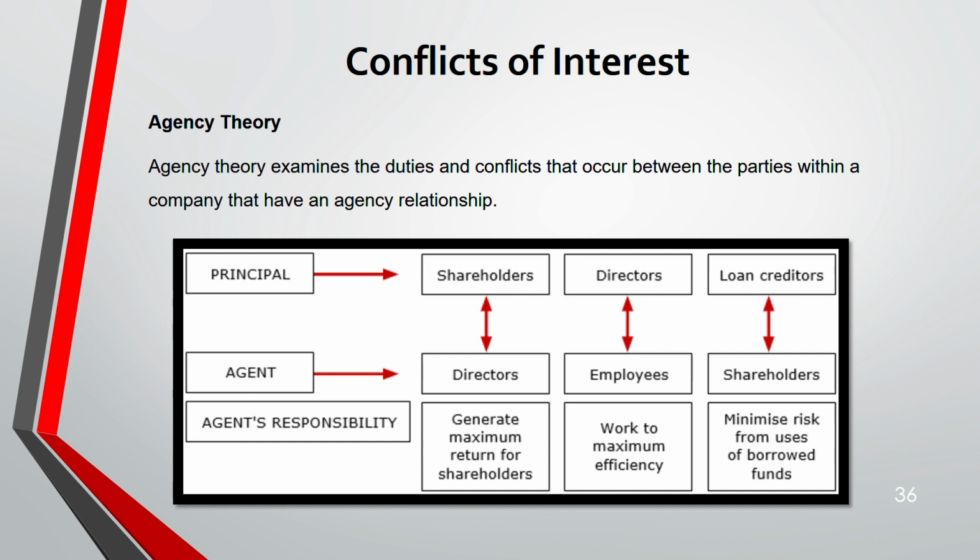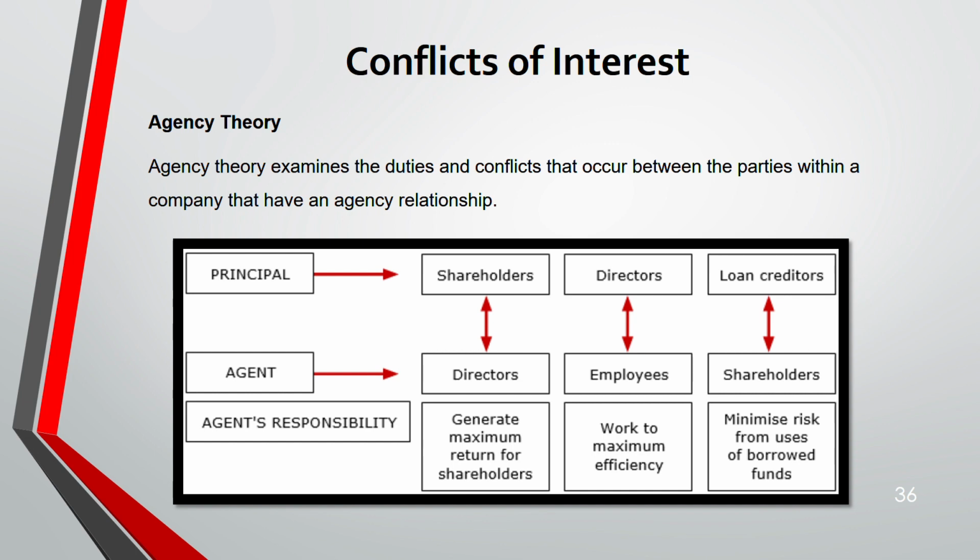Principal is the main person who could be owner, who could be an employer. He or she hires an agent to do a task on behalf of them, and hence there are some responsibilities that agent has towards the principal. For example, principals could be shareholder, director, or loan creditor. So for shareholder, the agent would be director because they work on behalf of shareholder. For director, they will hire employees, and for loan creditor, it is the shareholder.